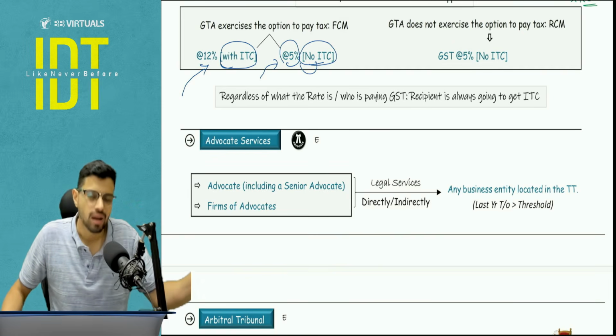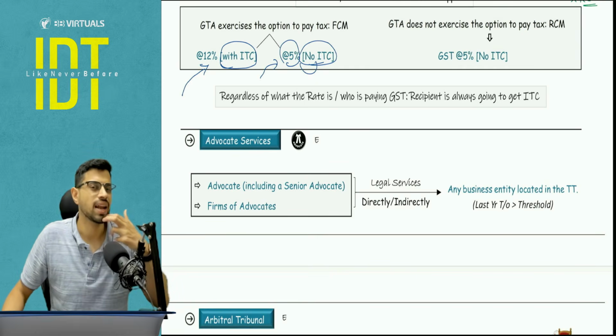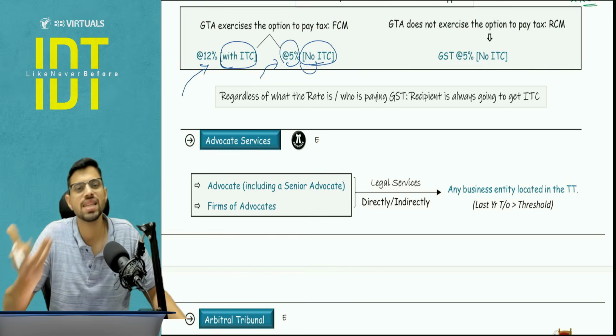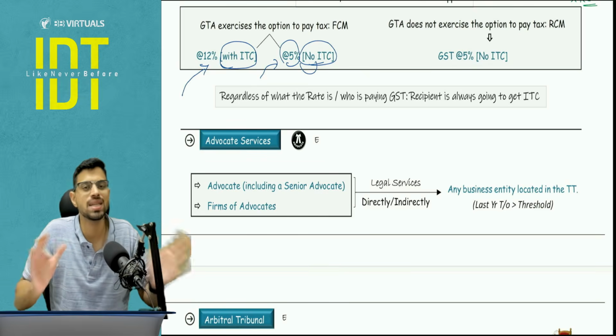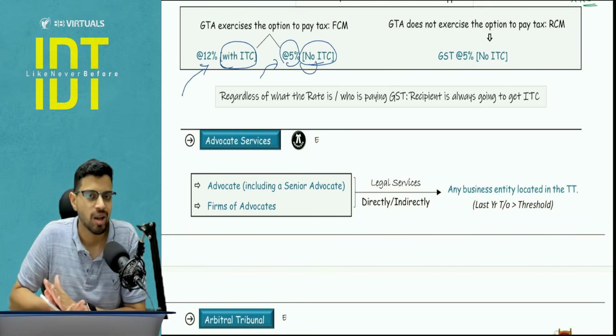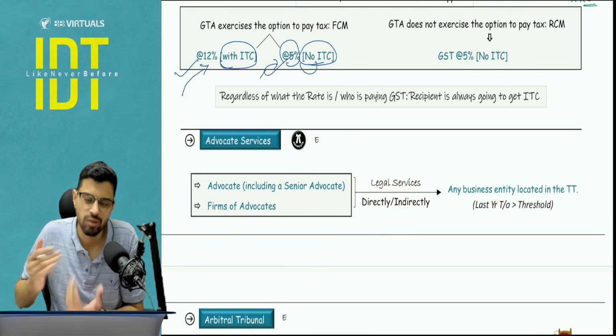So that main inward supply, if you exclude it, whatever other inward supplies are there, the GTA will analyze what is the amount of purchases and how much GST is there and how much ITC I can take. So with that, he will make a business decision. He will sit with his GST consultant and take a conscious decision whether he has to go for 12% or 5%. That is not our headache. The question will tell us.